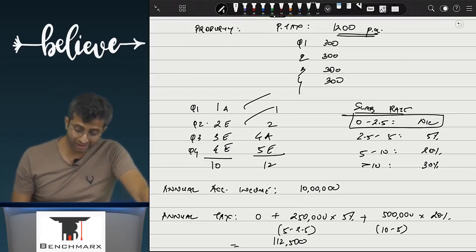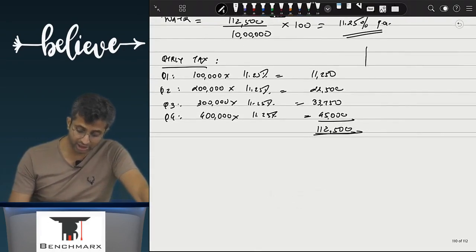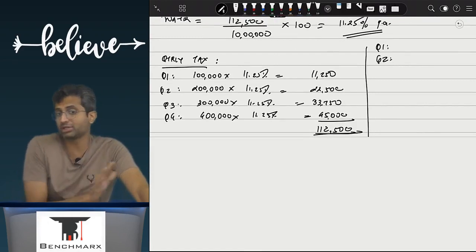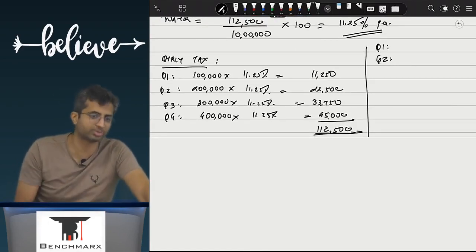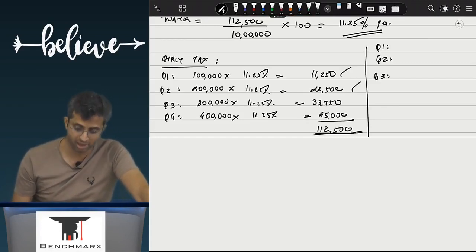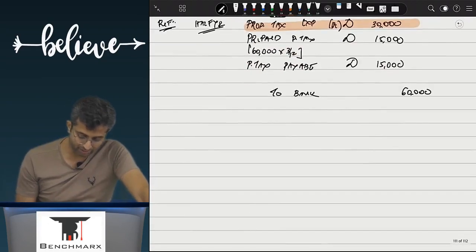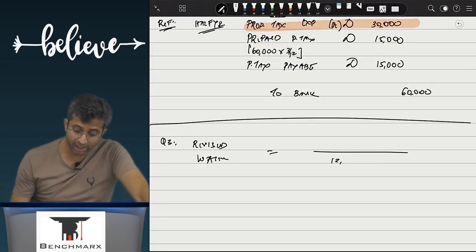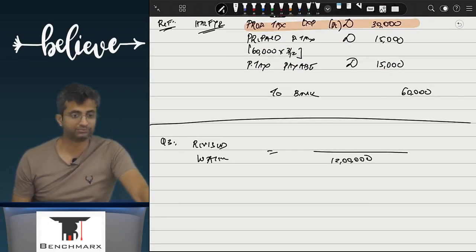So what will we do in the third quarter? We will again sit and calculate. देखो Q1 में तो जो हो गया वो हो गया, Q2 में जो हो गया वो हो गया. Changes in estimates, this is an estimate change, you cannot retrospectively restate. So this is done, but when I go to Q3 I will try to find the revised weighted average tax rate. Why will I try to find the revised weighted average tax rate? Because my annual accounting income is now 12 lakhs. It's no longer 10 lakhs.